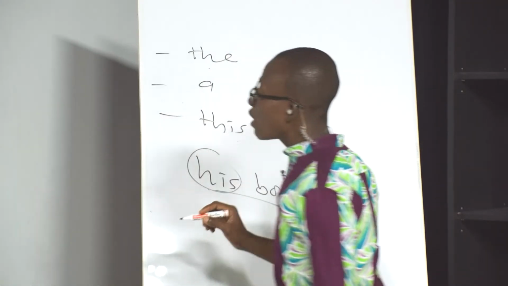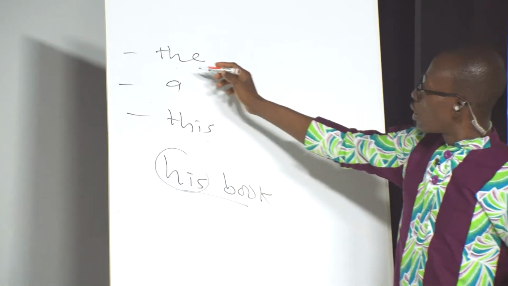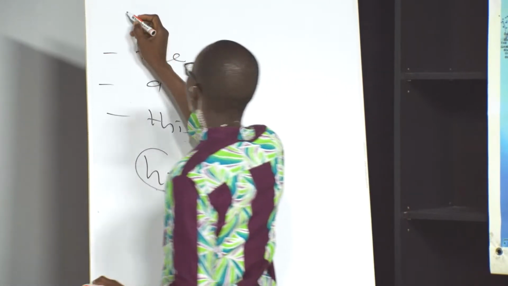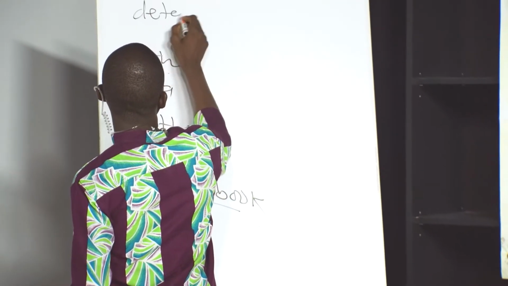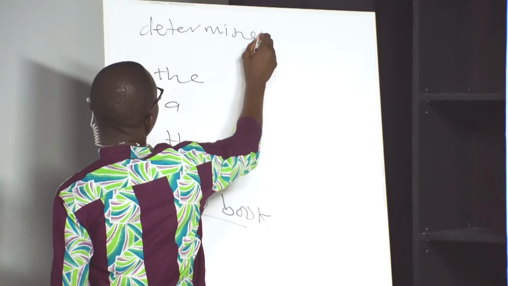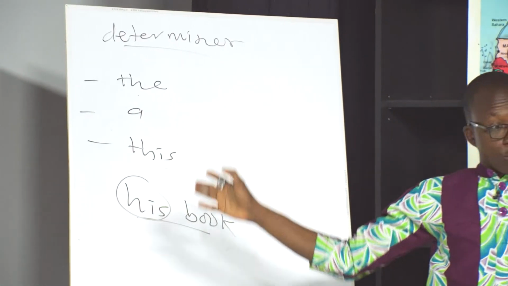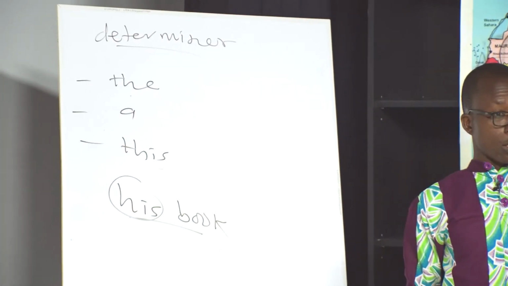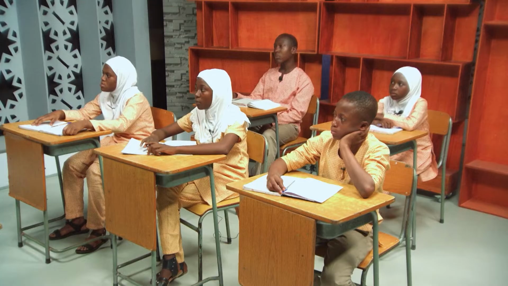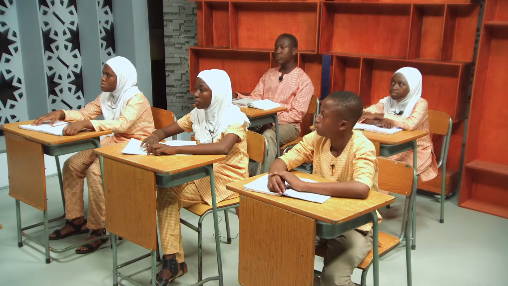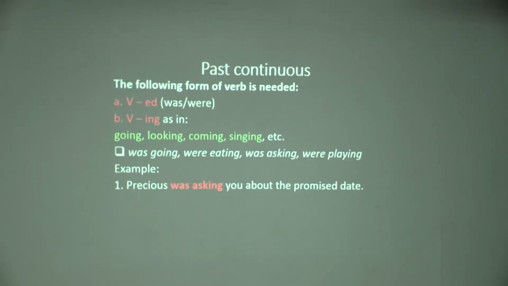But what I'm saying is that anytime you have a determiner and just after a determiner there's a word, have it at the back of your mind that that word is most likely to be a noun and not a verb. Do you understand me? So that's the easiest, though we shall study determiners and we'll look at that in details.